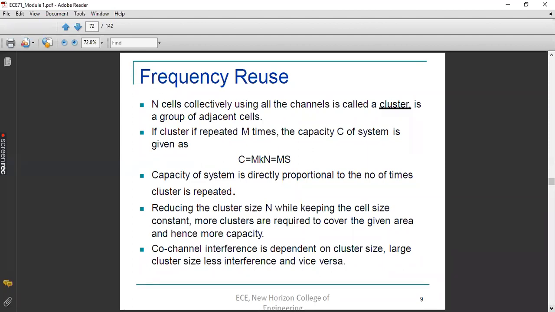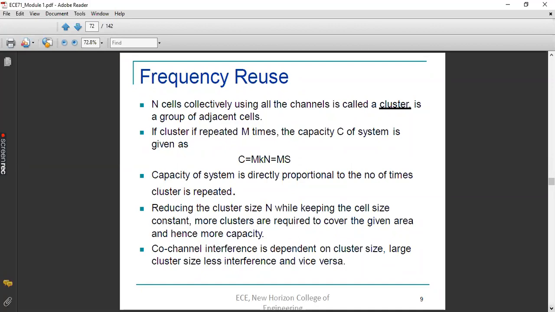Suppose there are m repetitions of one cluster. If one cluster is repeating m times, how many channels will be there in total? We have S channels in one cluster, because there are n cells in one cluster and each cell has k channels.